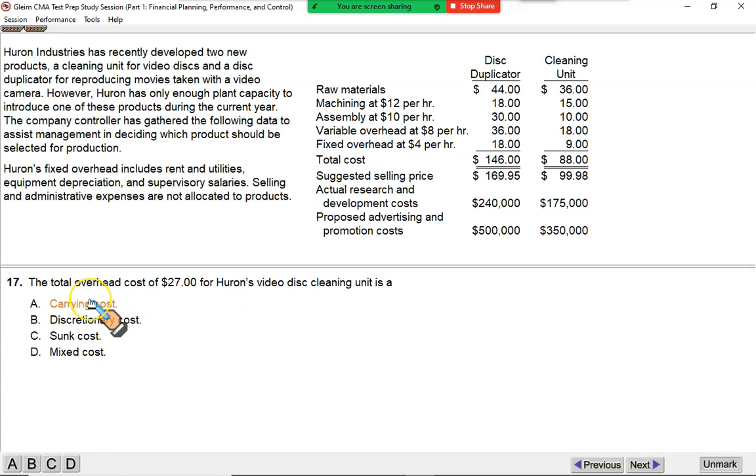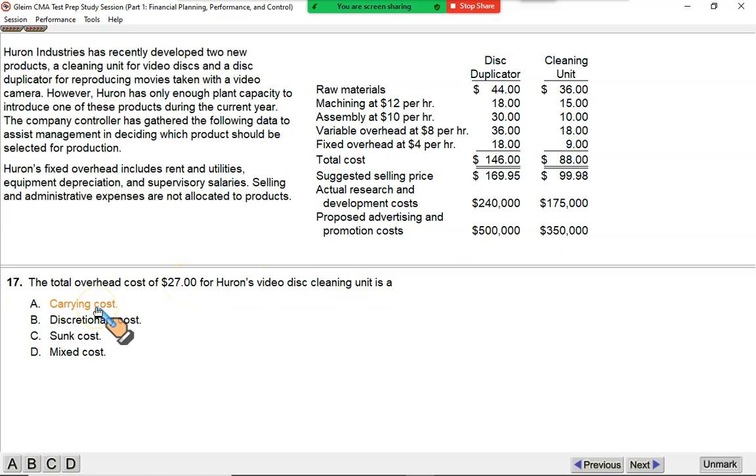Same data, but the requirement is different. The total overhead cost of $27 for Huron's video disc cleaning unit. This is the video disc cleaning unit, and $27 for overhead means $18 for variable and $9 for fixed, combining 18 and 9, 27. So this $27, the total overhead, it is what kind of cost?